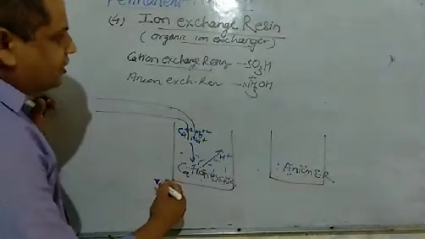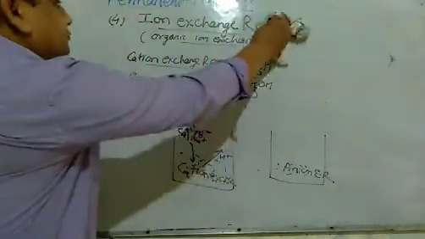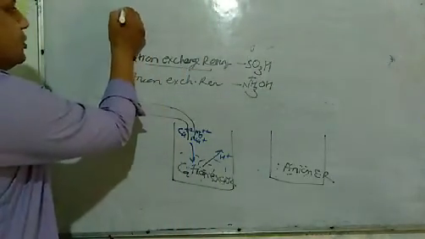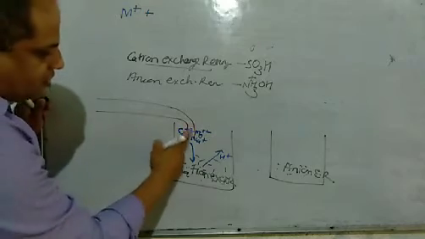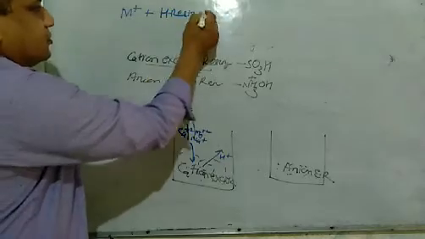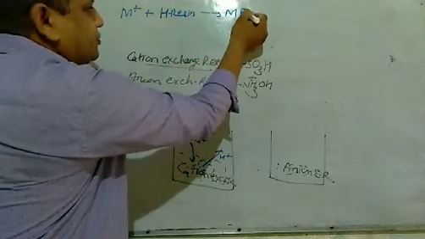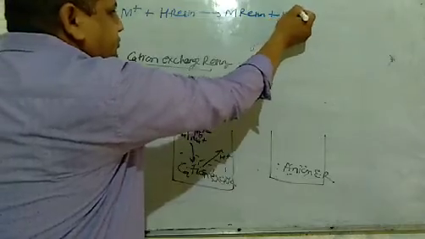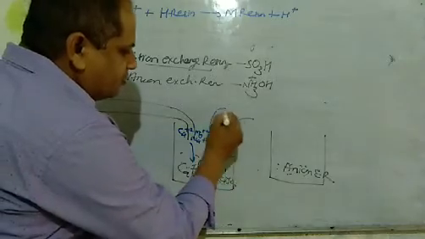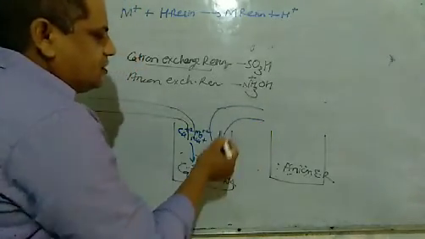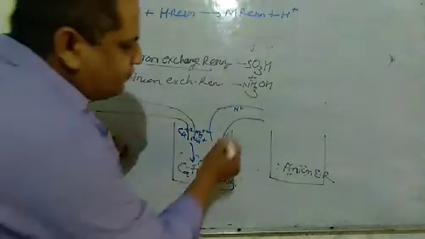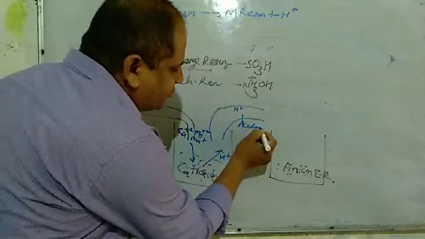You can write it as cation plus H-resin gives M-resin plus H+, and the water so obtained contains an excess of H+ ions, and is therefore acidic in nature.